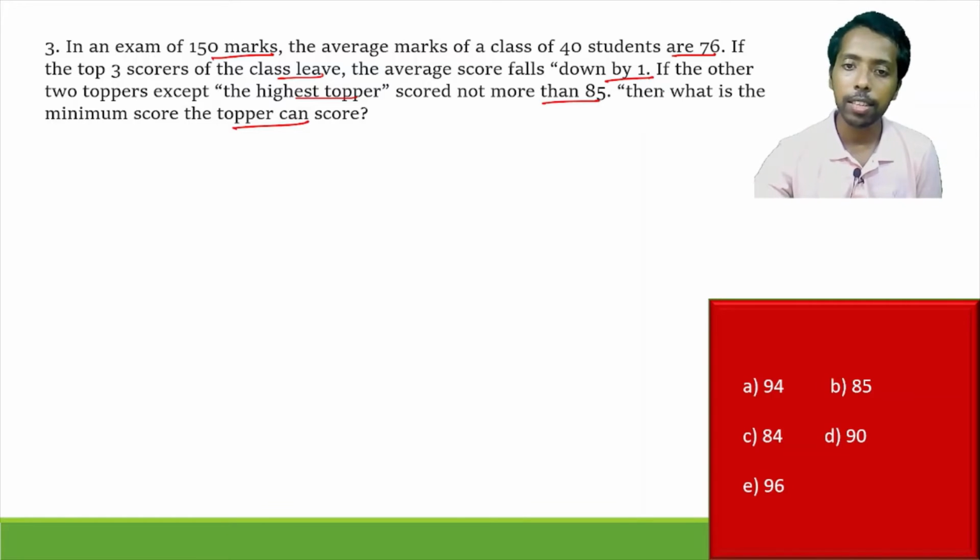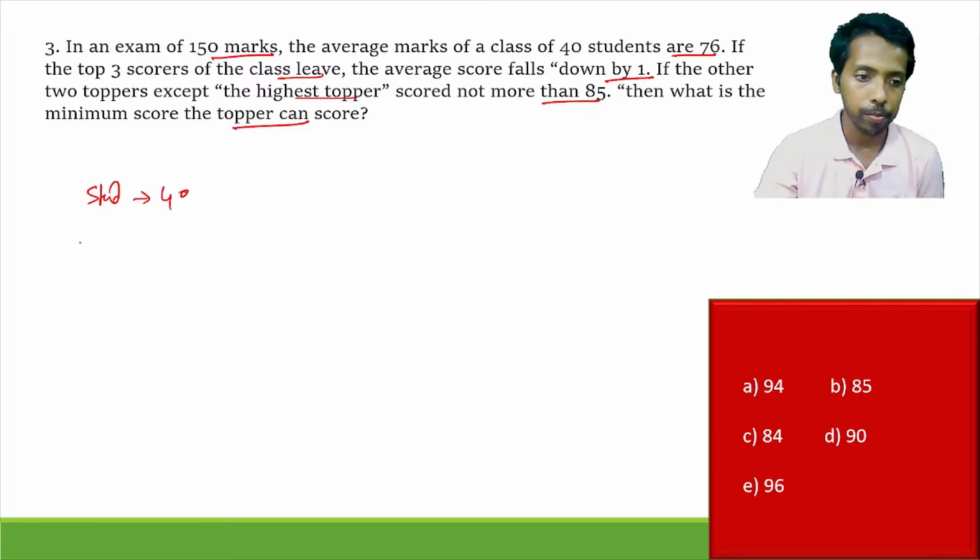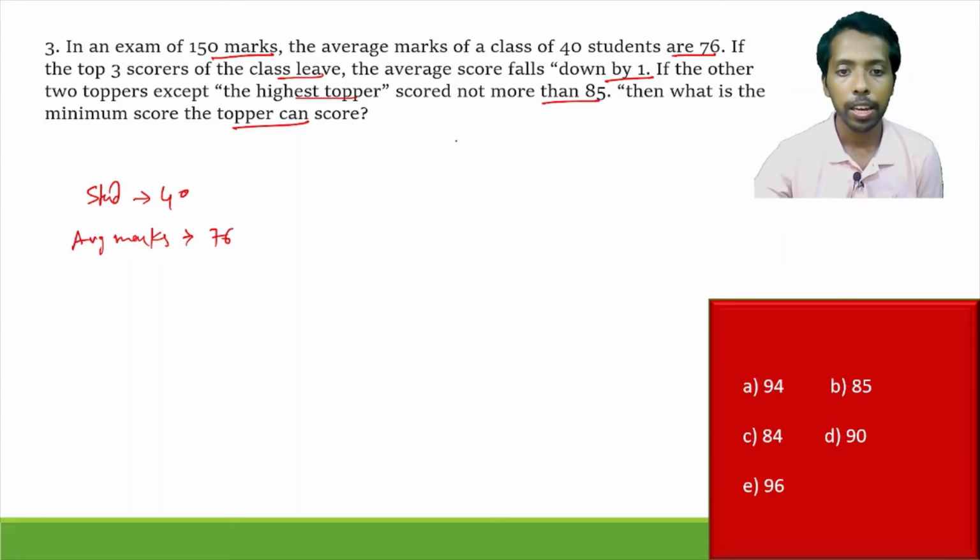40 students, 76 is the average marks. So students here, that is 40. Average marks, that is 76. Now the average score falls down by 1, that is 75, if the 3 toppers are removed, that is 37 students, right?